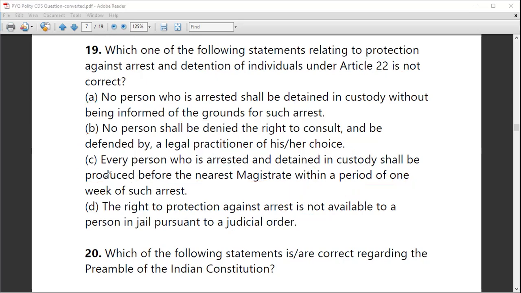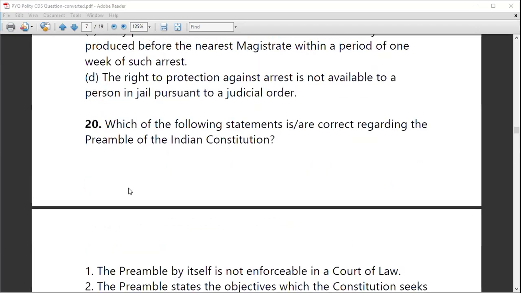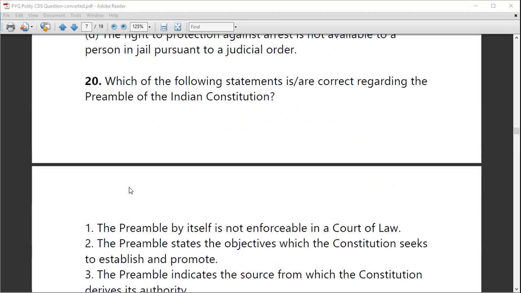Next, we'll move to the next question, question number 20, which says, which of the following statements are correct regarding the preamble of the Indian Constitution? Do you know any person who has termed the preamble as the identity card of the Constitution? What is the preamble? The preamble is, you can say, like the preface of a novel. So that is the preface of the Indian Constitution and also the identity card of the Constitution. So this is question number 20, which we will be discussing now.